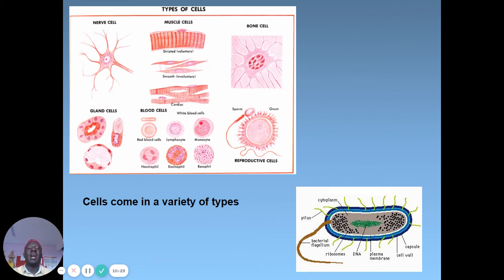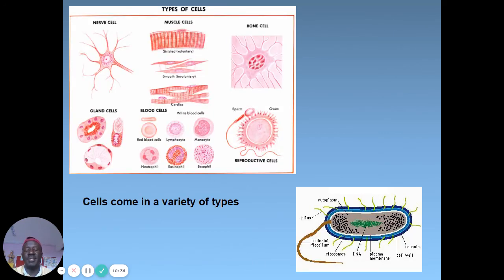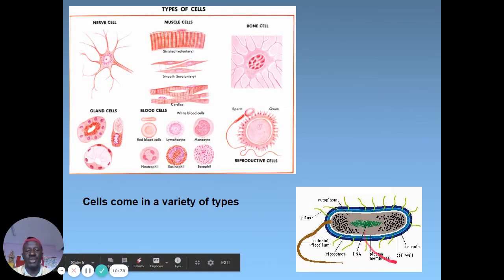However, we have two types of cells: the eukaryotic cells and the prokaryotic cells, where the prokaryotic cells are discussed as cells which lack membrane-bound organelles.